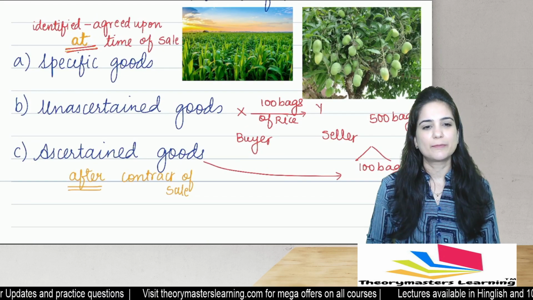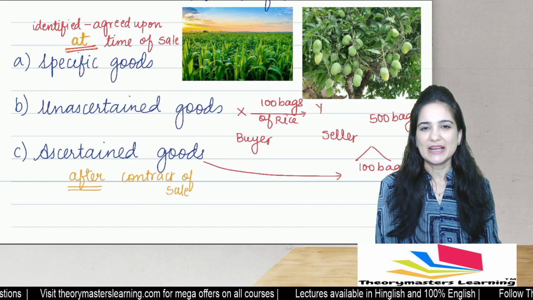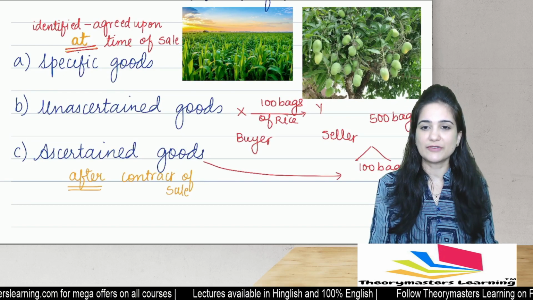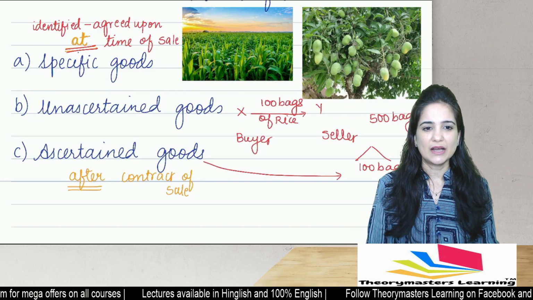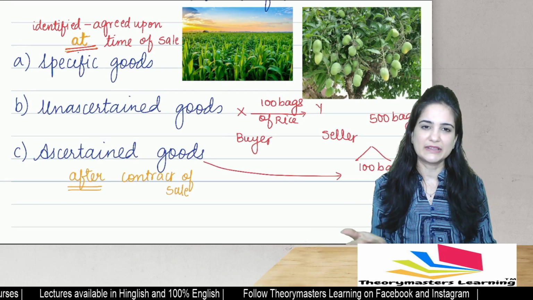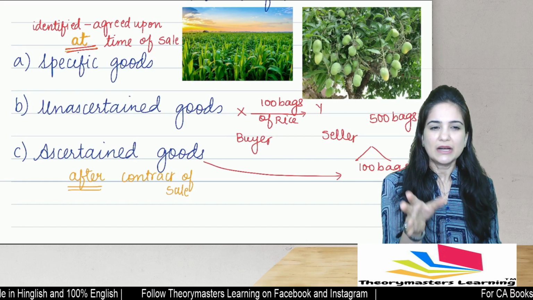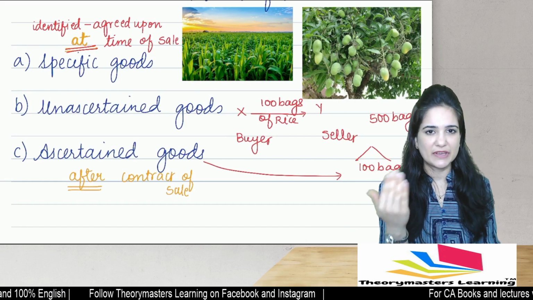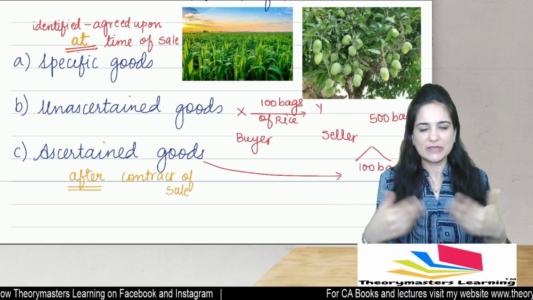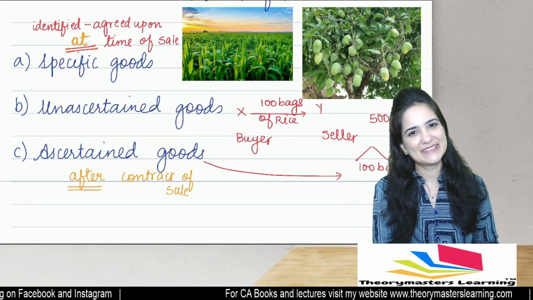What is the difference between specific goods and ascertained goods? Specific goods are those goods which are identified, they are agreed upon at the time of contract of sale. I want these goods. But if the goods are identified after the formation of the contract, then they are ascertained. See, practically speaking, there is not much difference between specific and ascertained goods, because ultimately everything will be removed from the stock of goods. Okay, but all this will be discussed in detail in the video lectures.